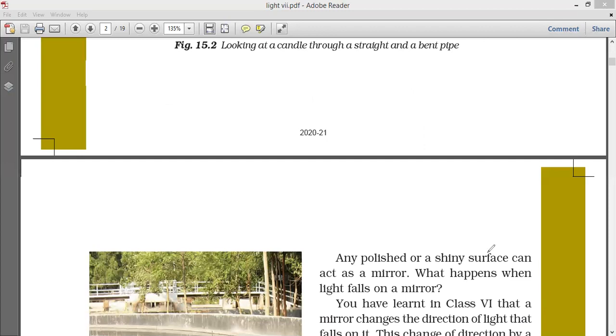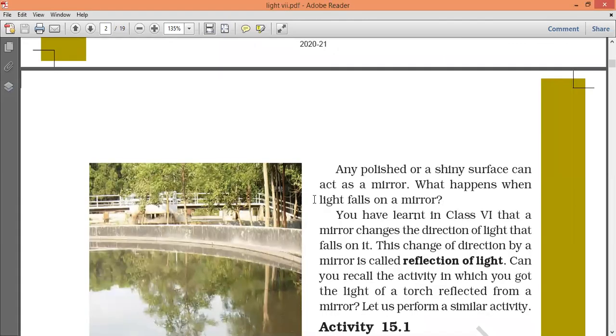Next, reflection. We have seen what? What is reflection? An example. See here, trees are there. We are observing the trees in the water. Why are you seeing that? Because here water is acting as a mirror.